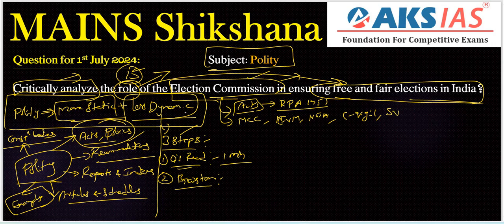And also we have the SVEEP program, Systematic Voter Education and Electoral Participation, related to creating awareness among the people. The Election Commission campaigns towards elections, and recently elections were held, right? So all these are important initiatives taken by the Election Commission.